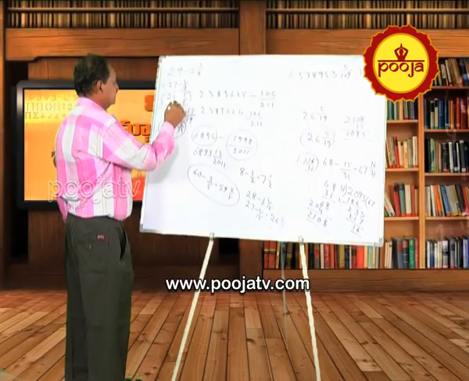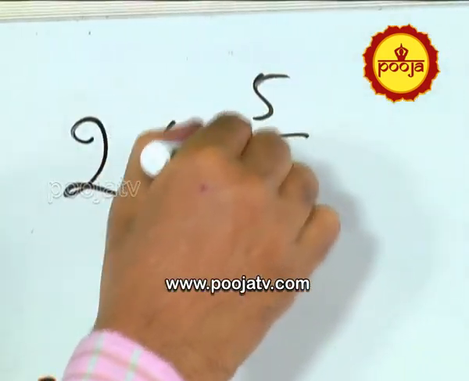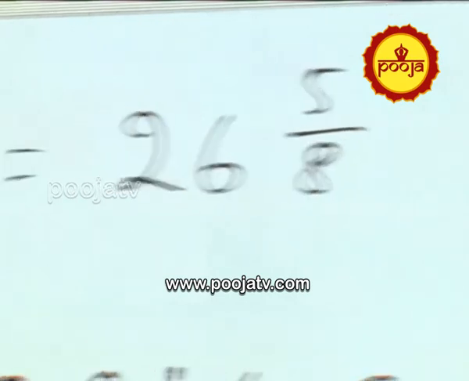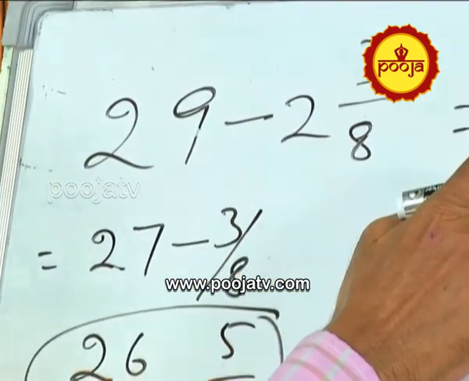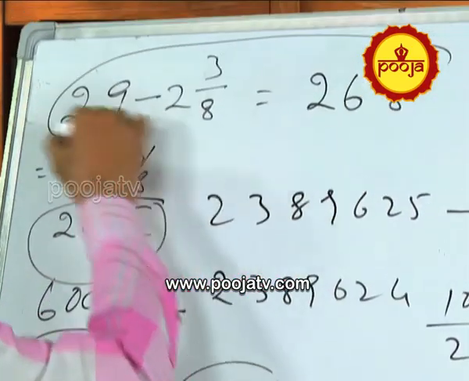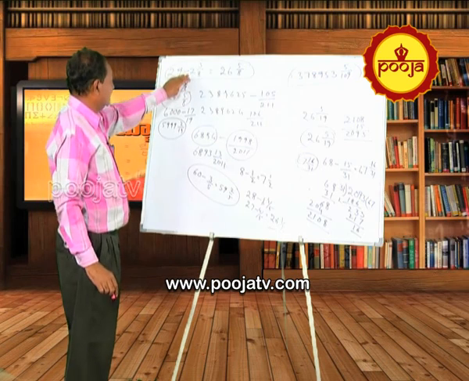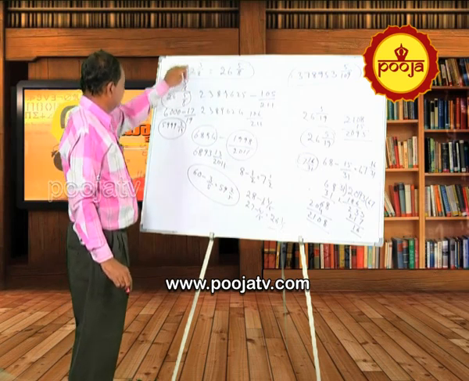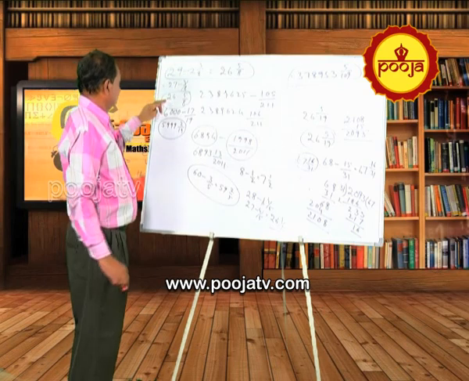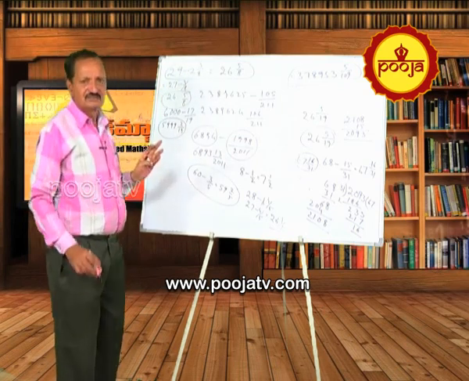First reduce 2, it will become 27, again reduce 1, 26, and the difference of numerator and denominator is 5 by 8. Like this you can do. These doubts will come generally, that is why I am clarifying. First subtract the whole number and it will become a subtraction like this, and then use speed maths and do it in a few seconds. Okay, thank you.